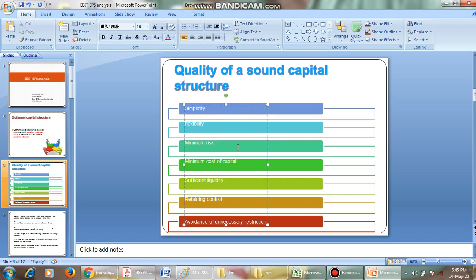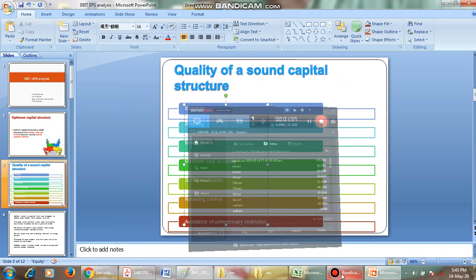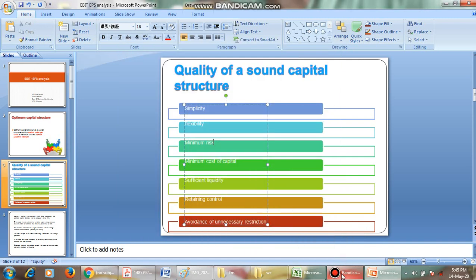Okay, and the capital structure should have minimum risk. That is, the risk portion should be less. We should not go for a high amount of debt portion. You should not go for a high amount of equity portion. If you go for a high amount of debt portion, or a high amount of equity portion, then it is having a risk. So the capital structure should have a minimum risk.